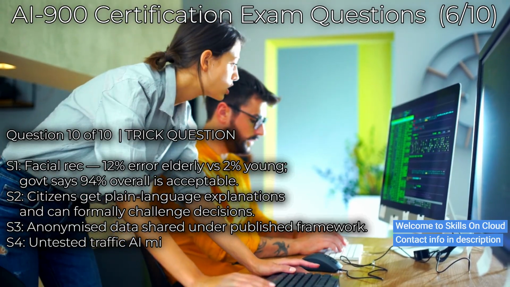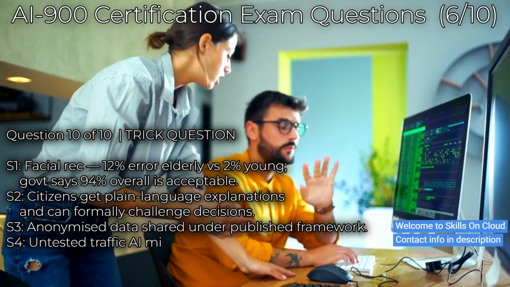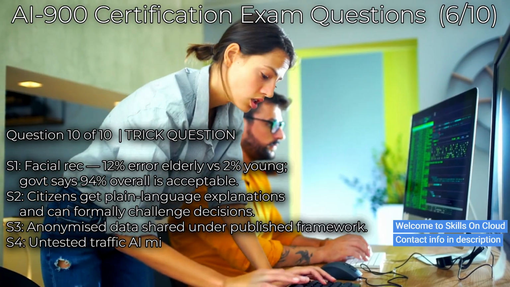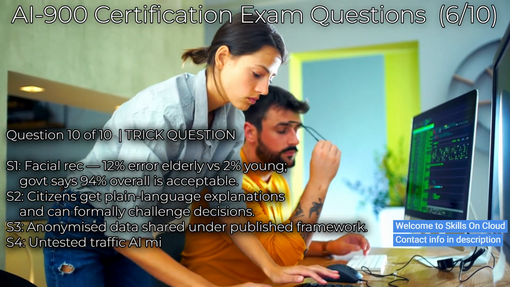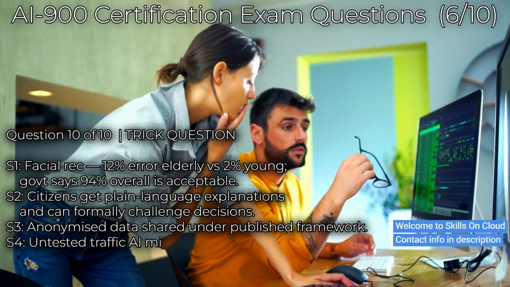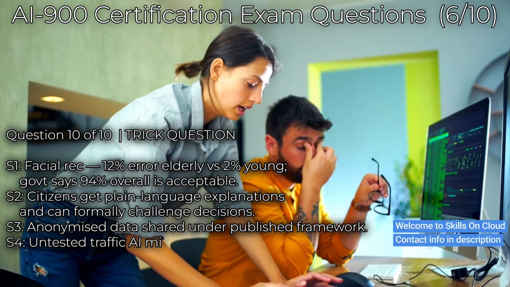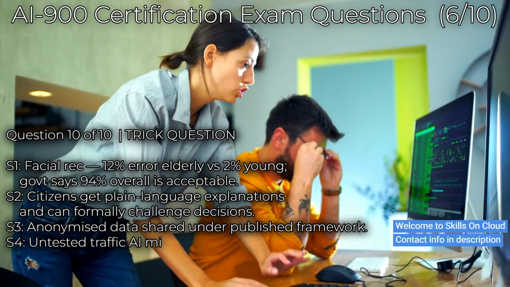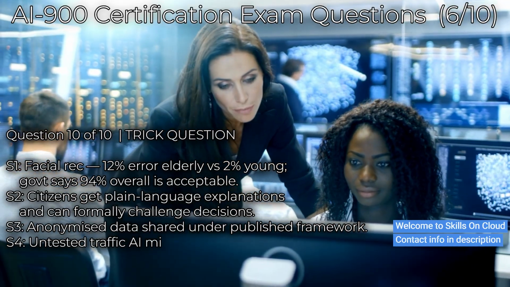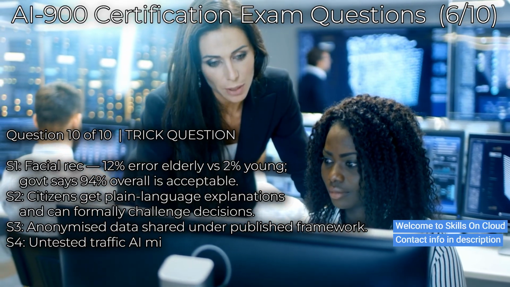Now here is where this question becomes a trap. The key pivot is Situation 1. The government is arguing that 94% overall accuracy makes the system acceptable. But this is a fairness violation, not a reliability and safety violation, and definitely not acceptable just because the overall number looks good. Why? Because the error rate is 12% for elderly citizens versus 2% for younger adults. That differential outcome based on a personal characteristic, namely age, is a fairness violation regardless of the overall accuracy headline.